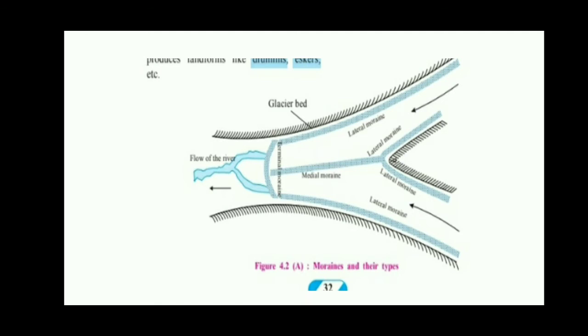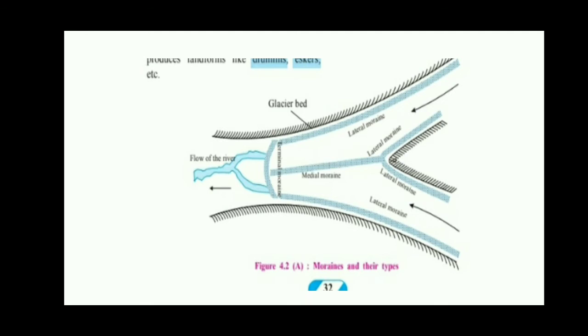The moraines, I told you, are the sediments that the glacier carries with it. When the sediments are deposited at the bottom of the glacier, it is called the ground moraine. When this moraine is deposited on the banks of the glacier, it is called the lateral moraine. When two glaciers meet at the junction and the moraine is deposited, it is called the medial moraine.